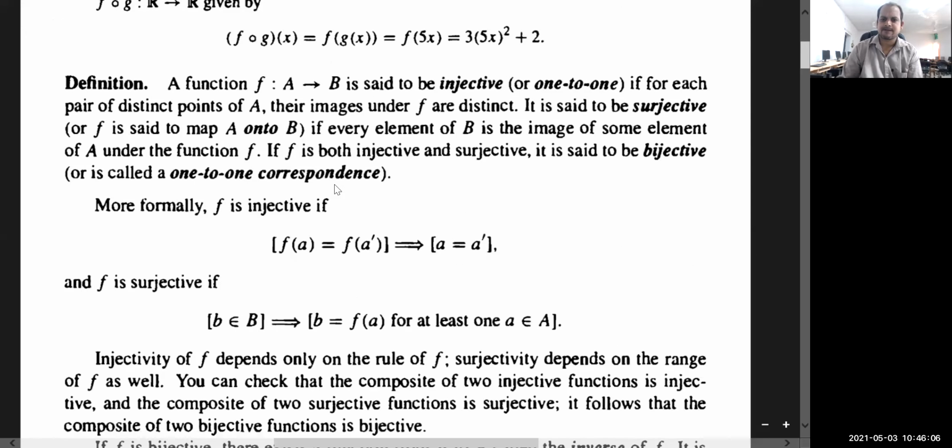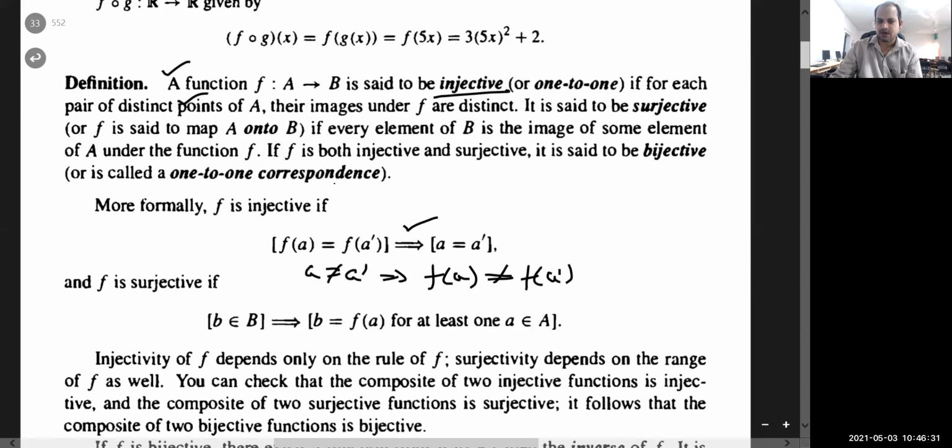And this definition: a function f from A to B is said to be injective or one-to-one if for each pair of distinct points of A, whenever f(a) is equal to f(a dash), this must imply that a is equal to a dash. Or its converse, that if a is not equal to a dash, this implies their images should not be equal. So either you can express it in this way or this way. So this you already know.